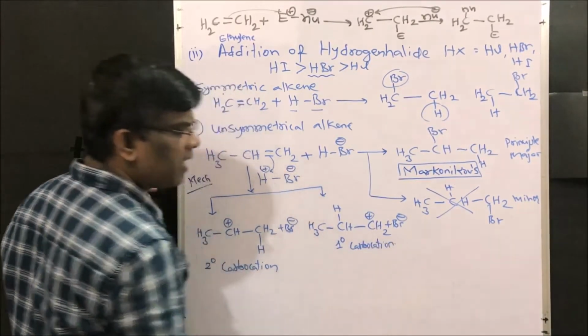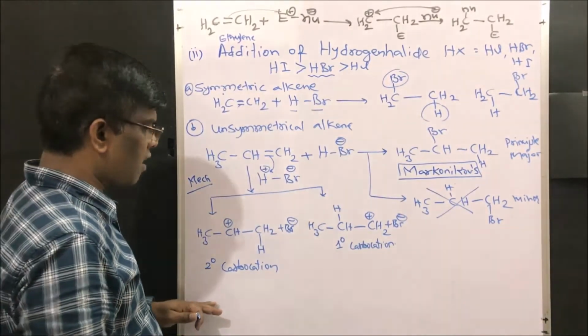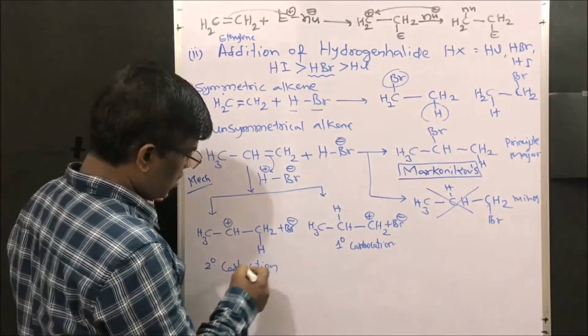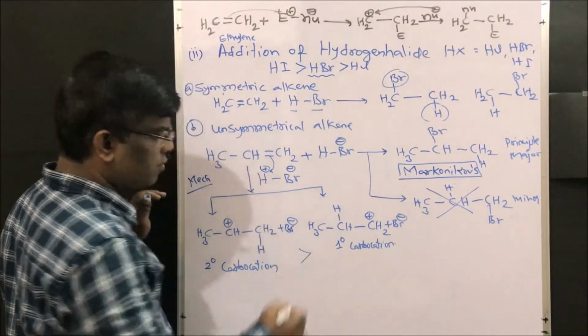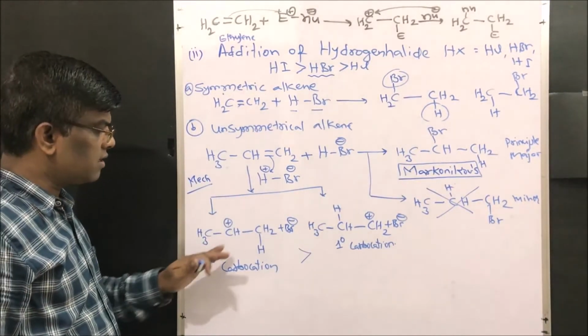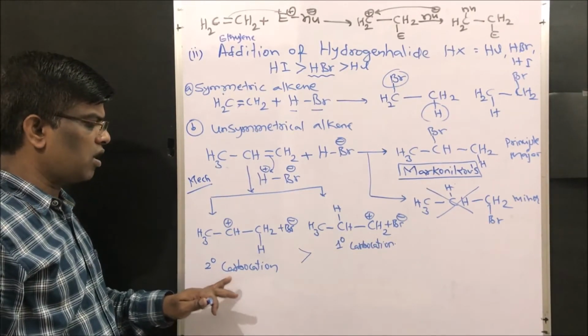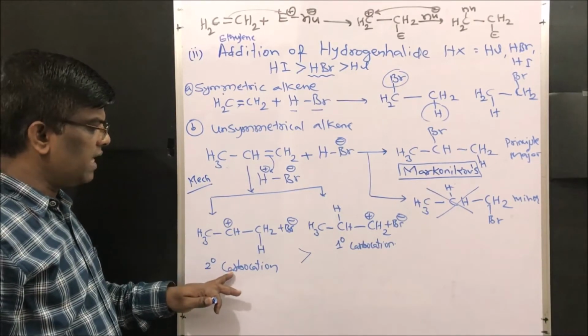I have already explained the stability of carbocations among secondary and primary carbocations. Which is more stable? The secondary carbocation is more stable. So this more stable carbocation will be formed in a major amount, or forms very easily.